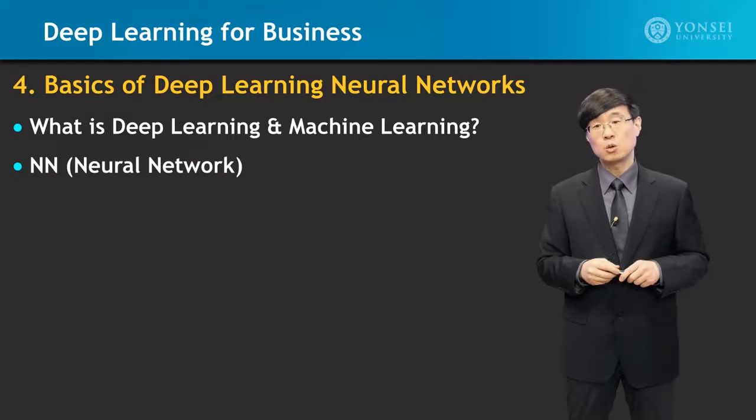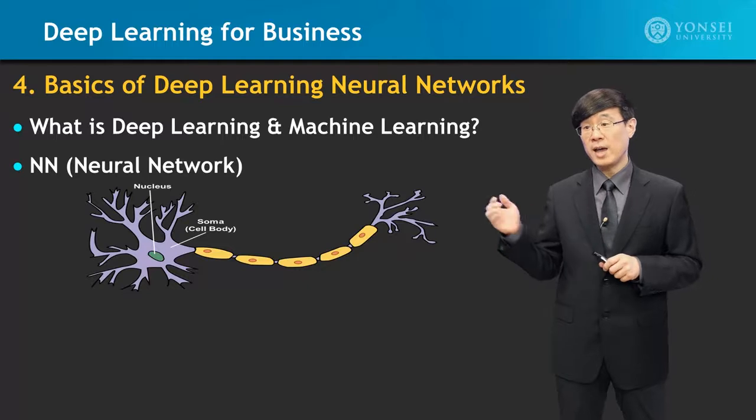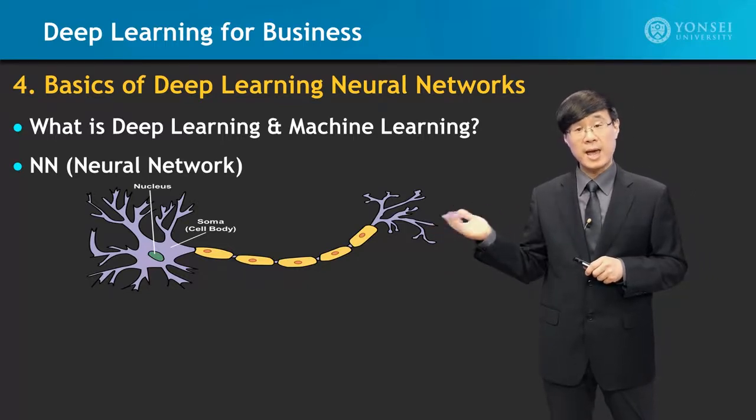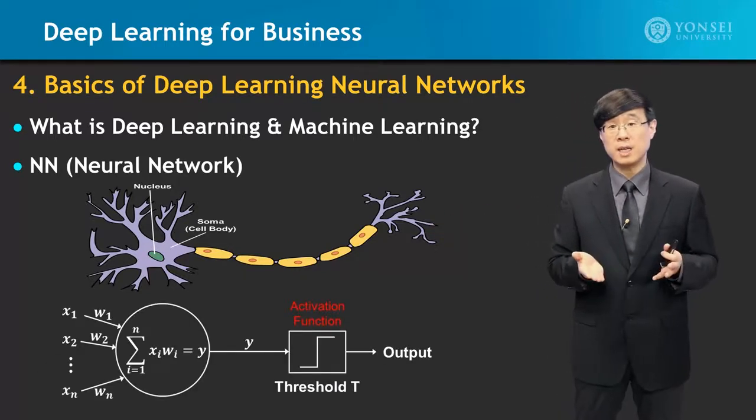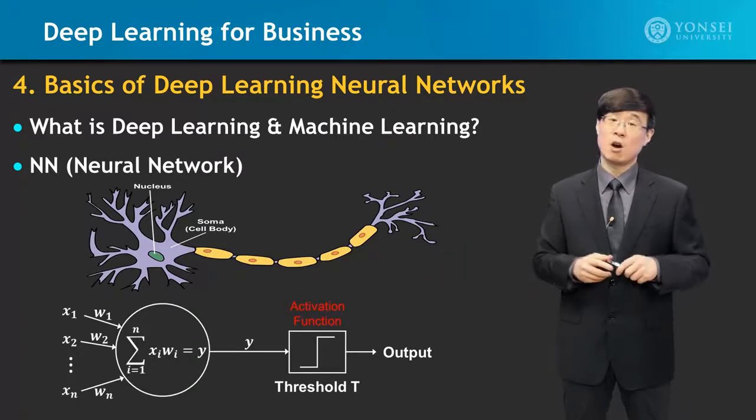Then we will look into neural networks. We will first look into the characteristics of an actual neuron, and we will see how it is modeled into an artificial neuron to create an artificial neural network.